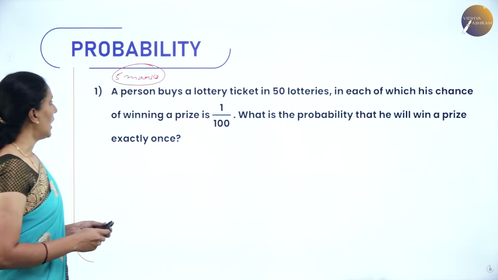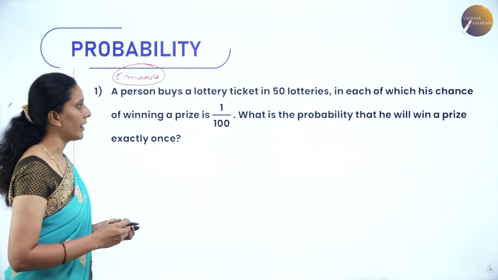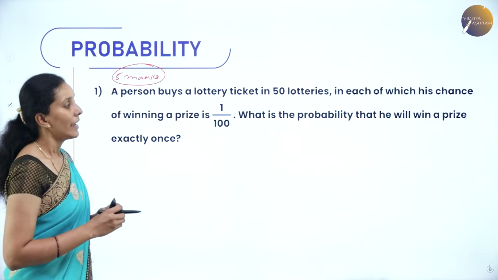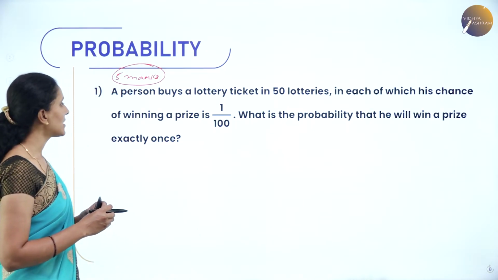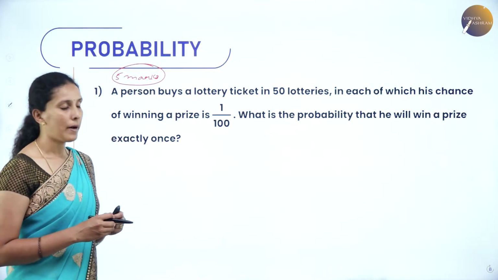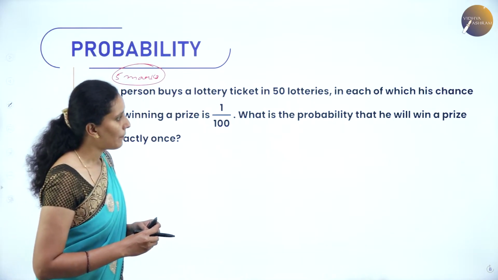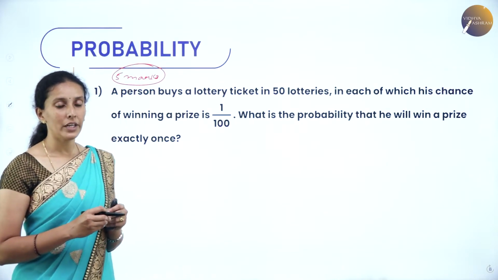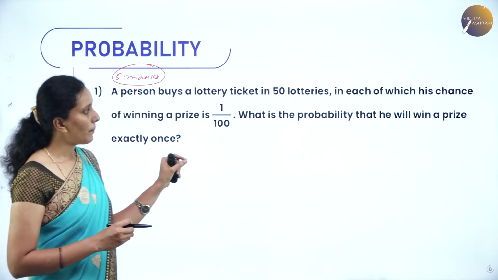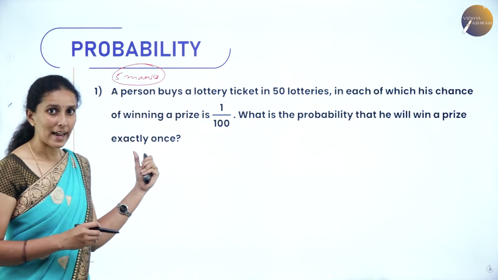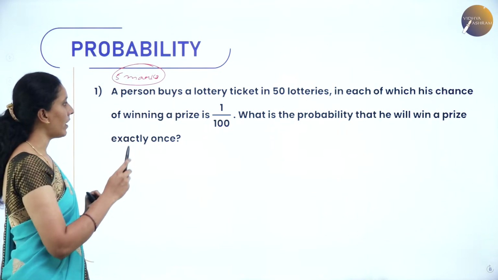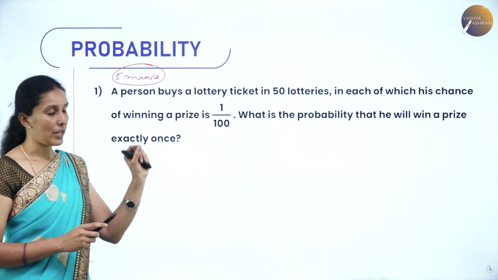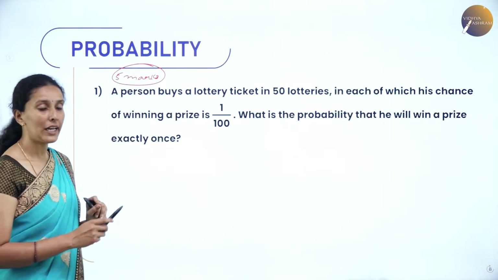First question: a person buys a lottery ticket in 50 lotteries, in each of which his chance of winning a prize is 1 by 100. What is the probability that he will win a prize exactly once? So we need to calculate the probability that he will win a prize exactly once. Here they have given the number of Bernoulli trials, that is 50 lotteries.